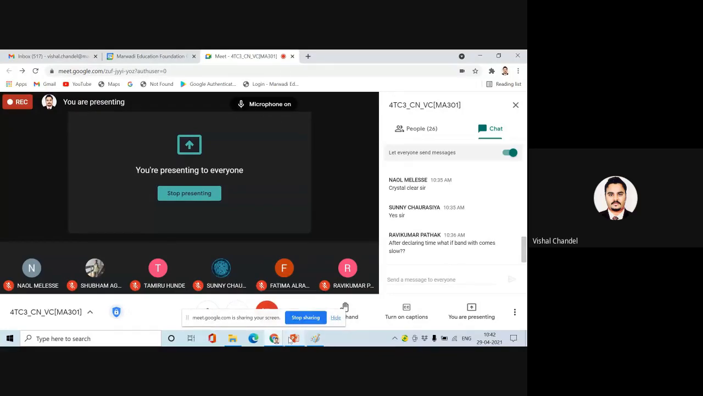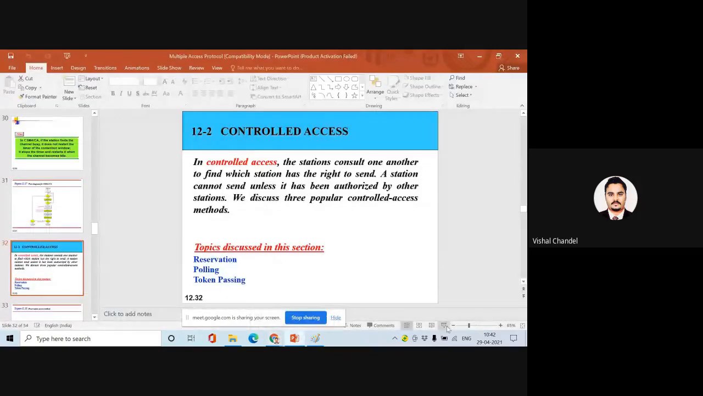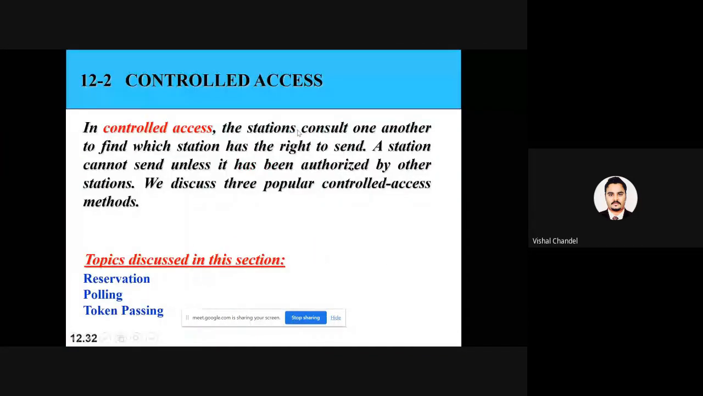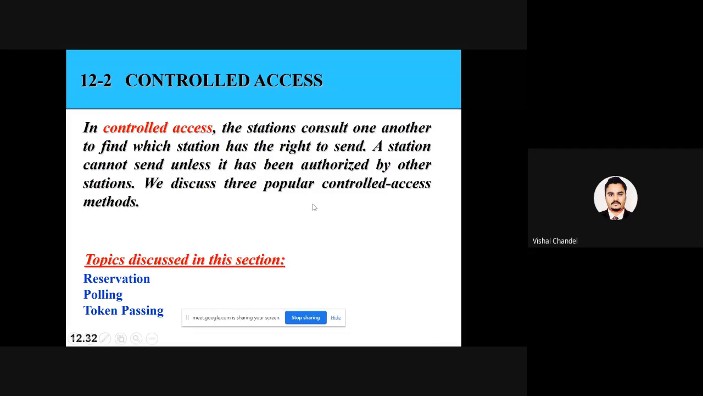By this controlled access, the stations consult each other and assign the right to use the channel. Suppose four students are trying to talk with me. Those four persons will talk to each other and decide who is going to talk first. You have to consider this example.